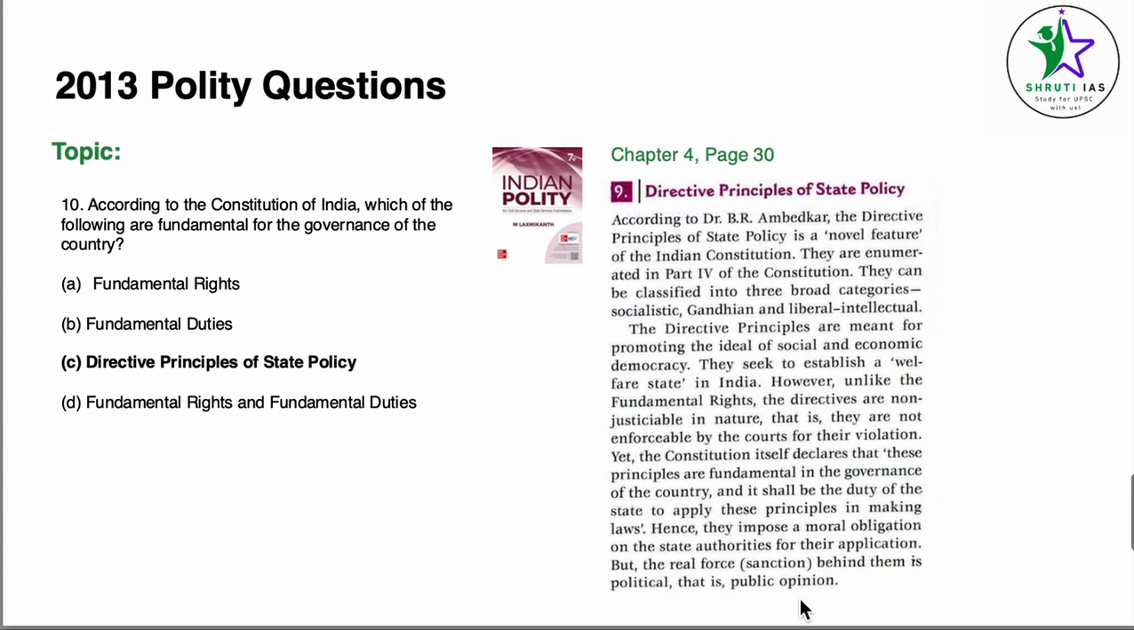Coming to question number 10, the topic is DPSPs. According to the Constitution of India, which of the following are fundamental for the governance of the country? For this, we go to chapter 4, salient features of the Constitution of India. Second paragraph, 8th line, directive principles of state policy.